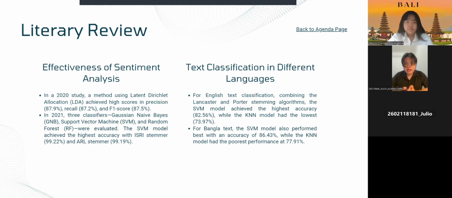The second one, text classification in different languages. For English text classification, combining the Lancaster and Porter stemming algorithms, the SVM model achieved the highest accuracy while the KNN model had the lowest. For Bangla text, the SVM model also performed best with the highest accuracy, while the KNN model had the poorest performance.